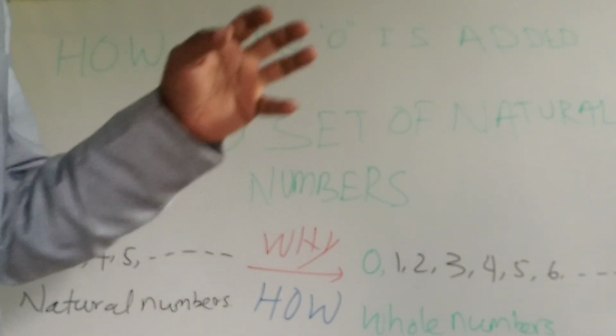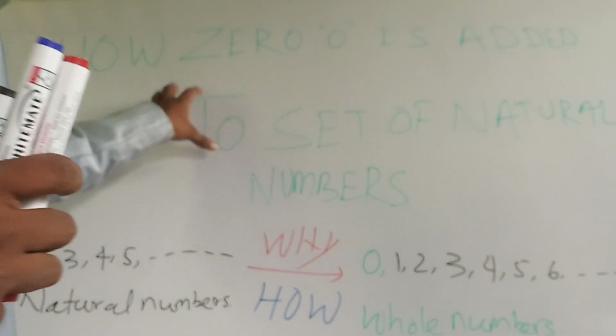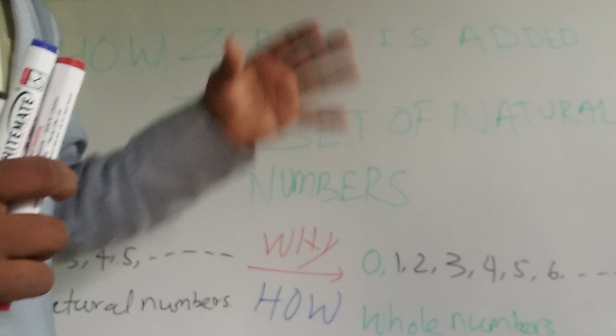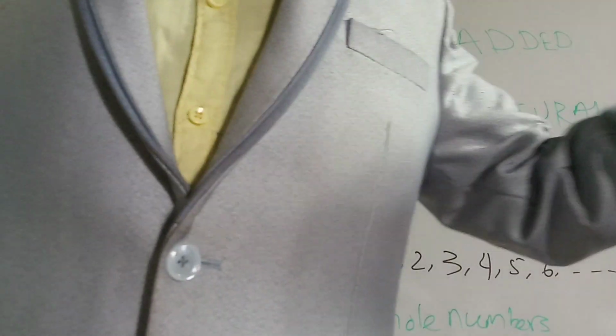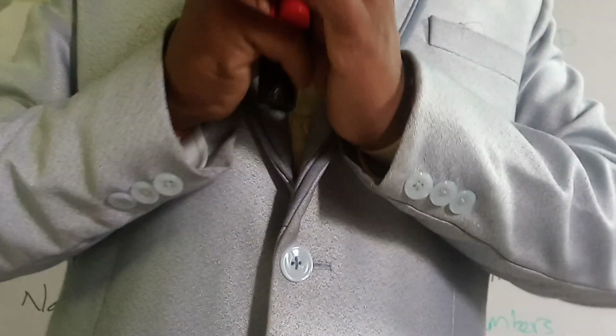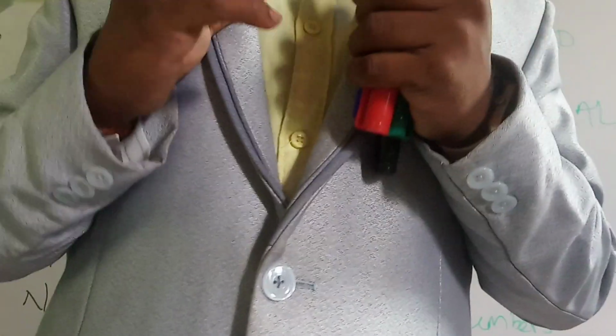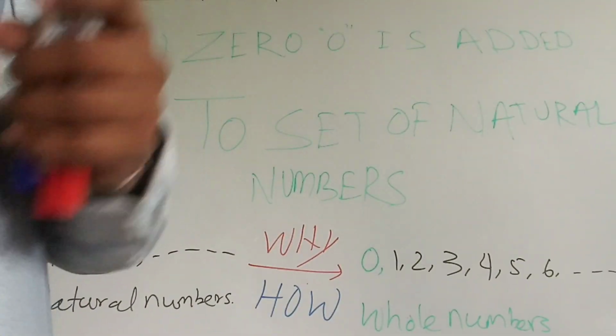Today we will learn about how zero is added to the set of natural numbers to give a new set, that is the set of whole numbers. Why do we need zero? Actually, we will know about this.